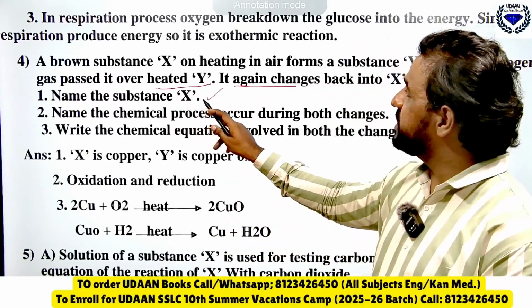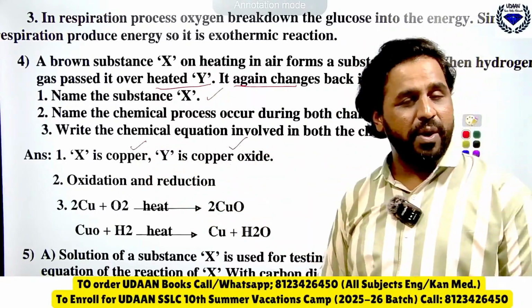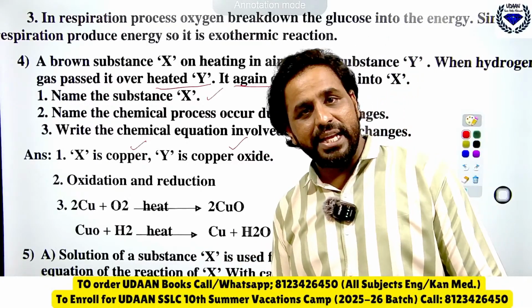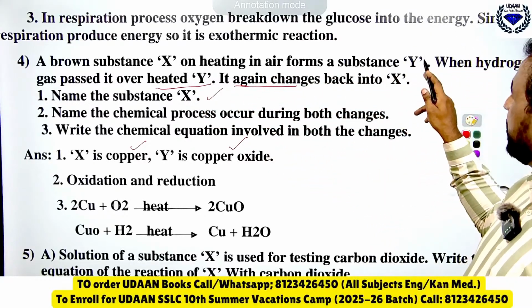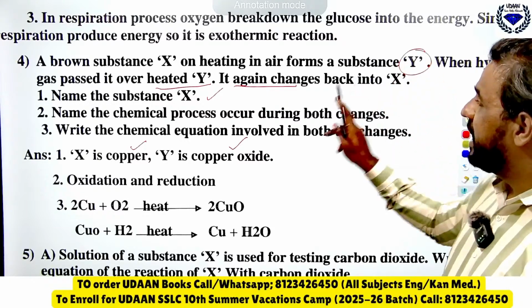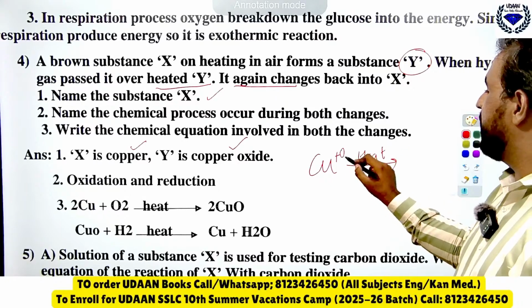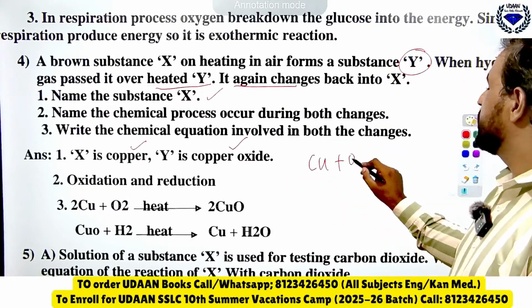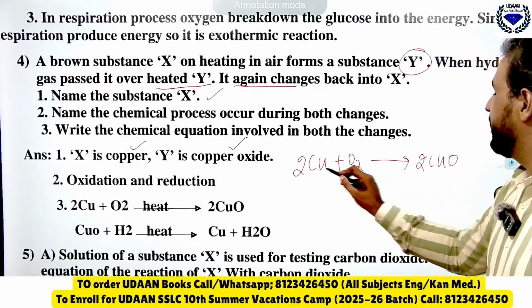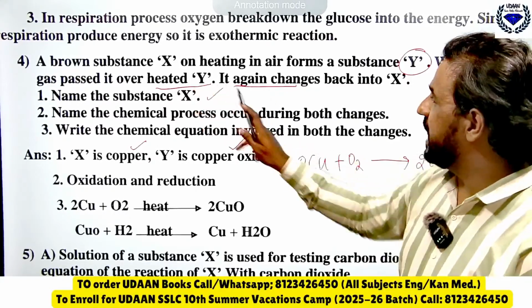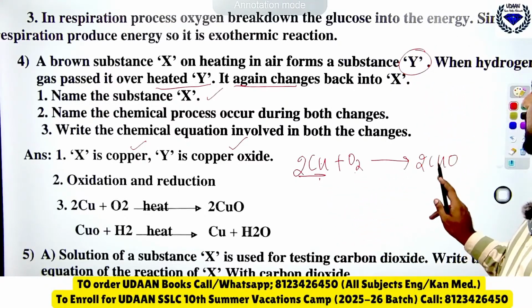Name the substance X. The substance X is copper, and the substance formed is copper oxide because of oxidation. As brown substance X, on heating in air, forms a substance Y. That means copper, when heated and supplied with oxygen, Cu plus O2, gives 2CuO. So 2Cu plus O2 will give you 2CuO. You know that copper is brown in color. When it is heated, it has formed a substance Y, which is what?